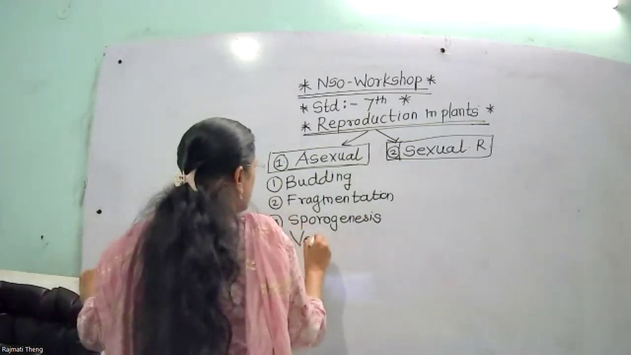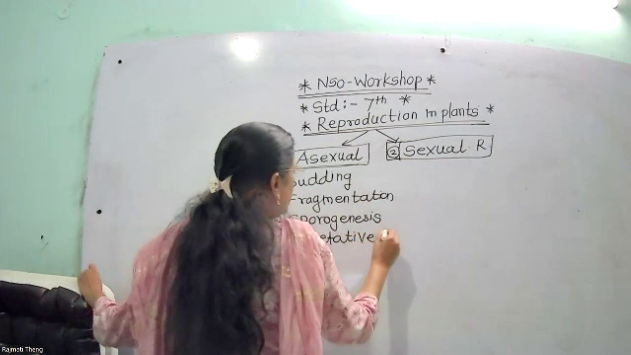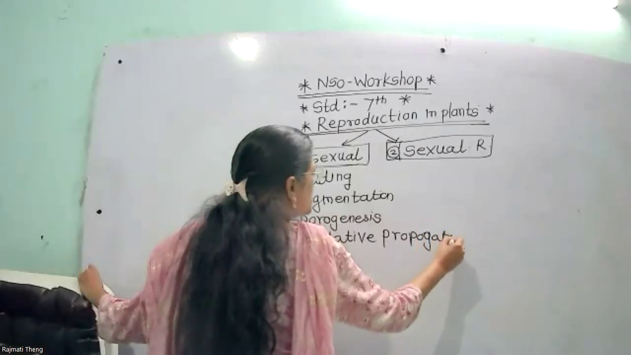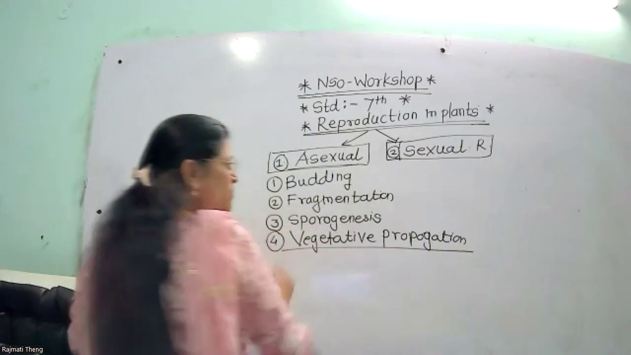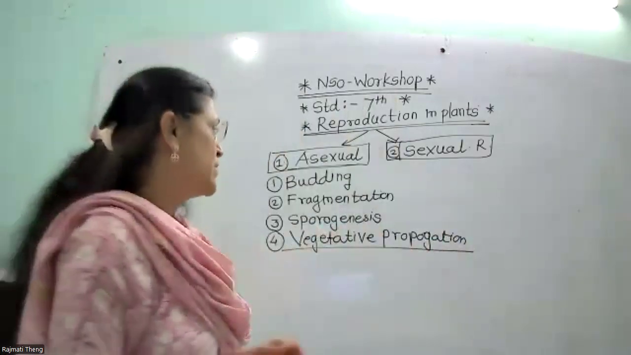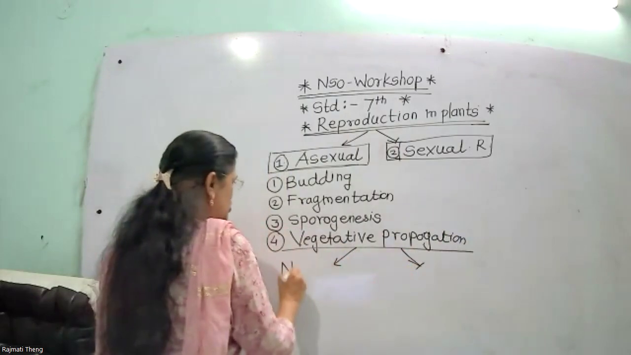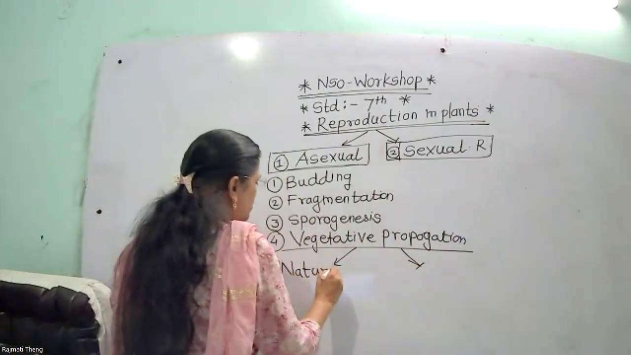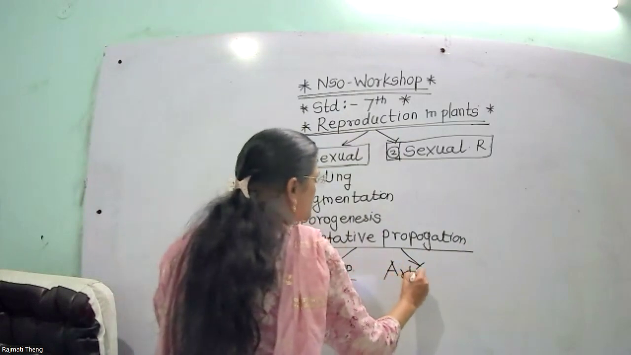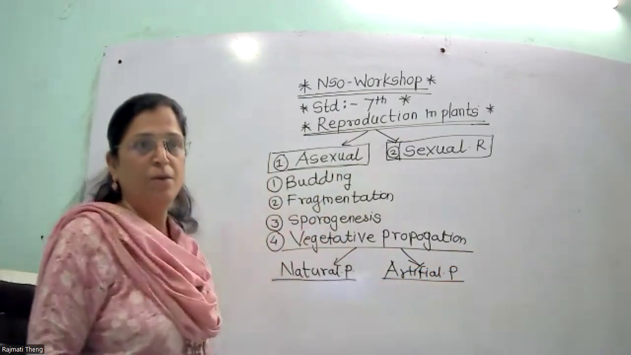So the next type of reproduction is vegetative propagation. Now in vegetative propagation, there is natural propagation and artificial propagation. Natural propagation, and next one is artificial propagation.